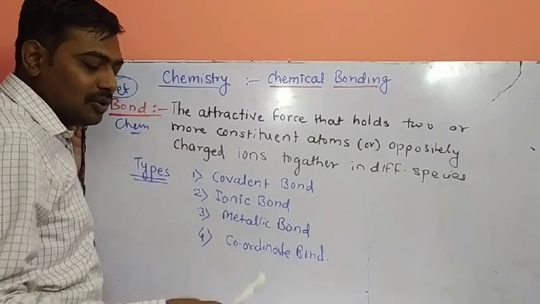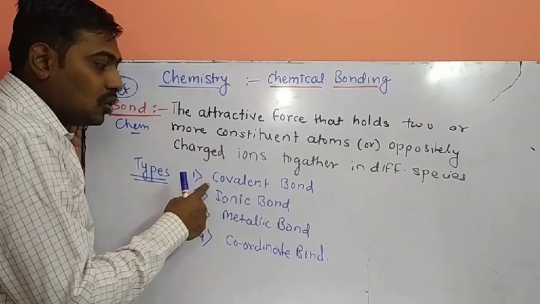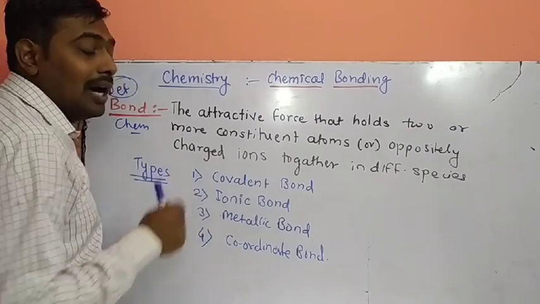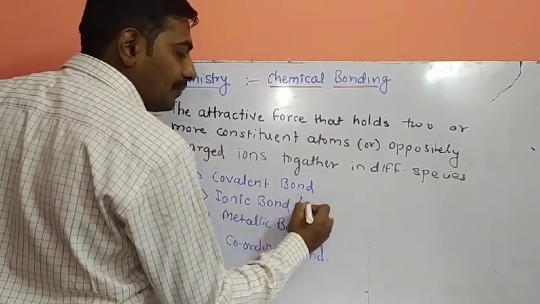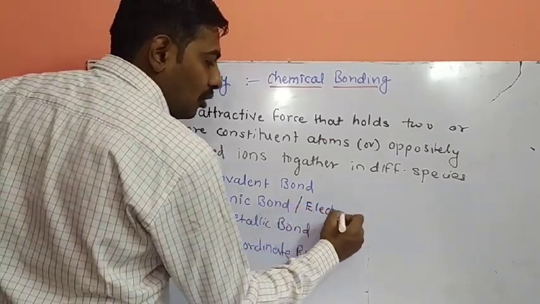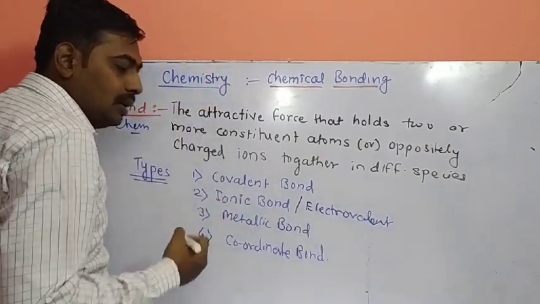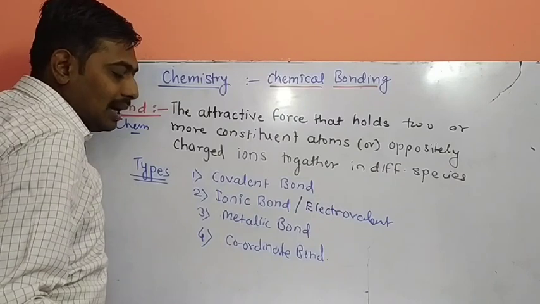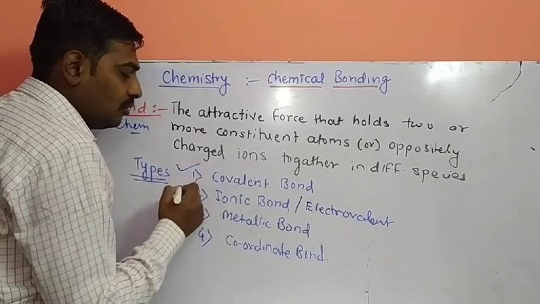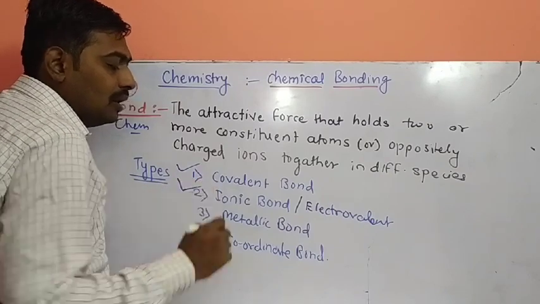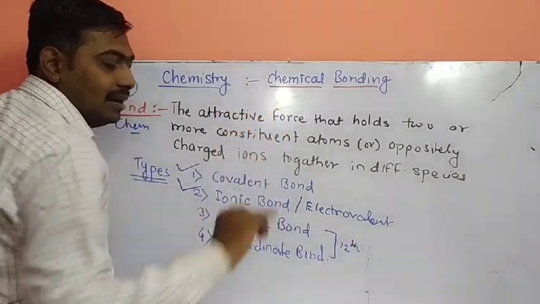So what are the different types of chemical bonds? First of all, the covalent bond. Second, the ionic bond. Ionic bond is also called an electrovalent bond. Then the next one, the metallic bond, and the fourth one, the coordinate bond. We'll discuss in brief the covalent and ionic bonds. These two bonds are in standard 12. So we'll discuss like that.